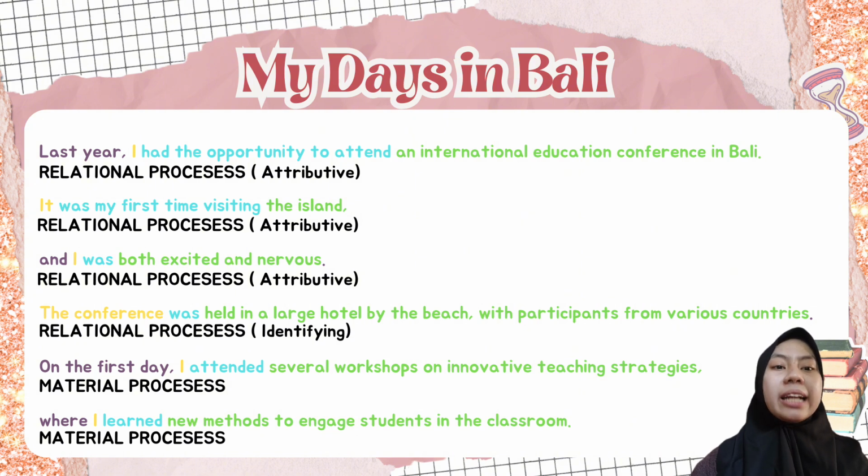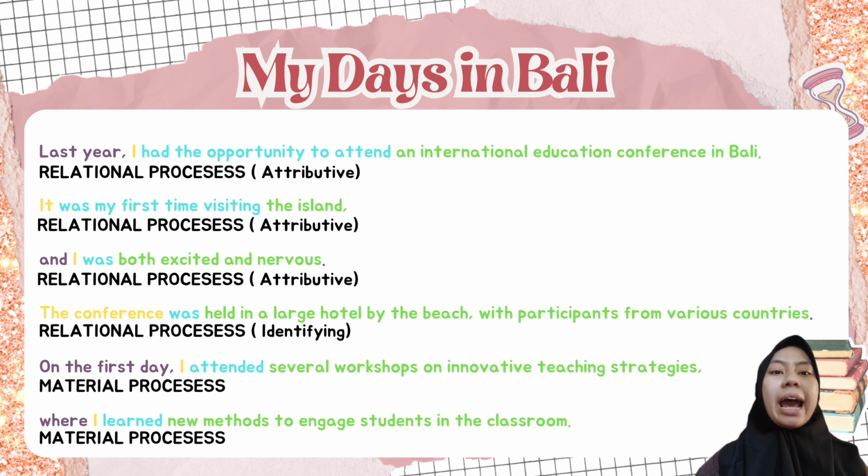The phrase had the opportunity to attend is attributive, where I is the carrier, and the words an international education conference in Bali are the characteristic of the carrier.